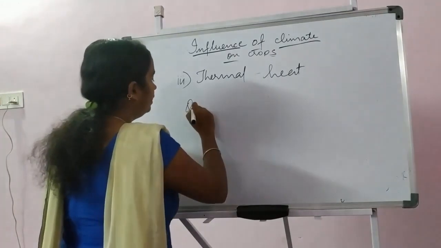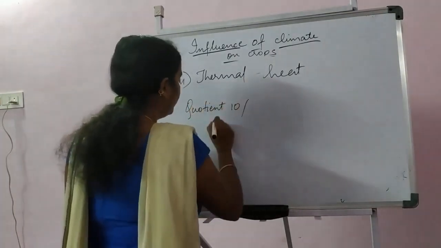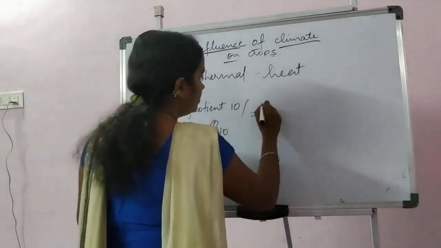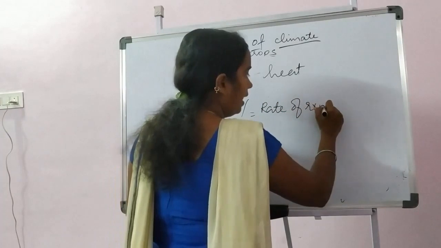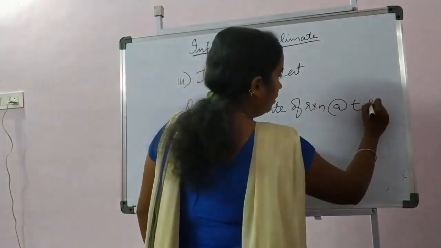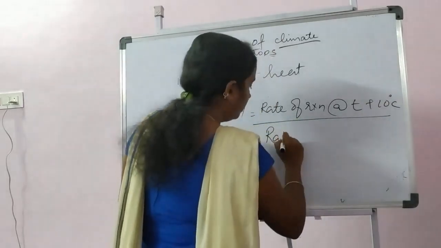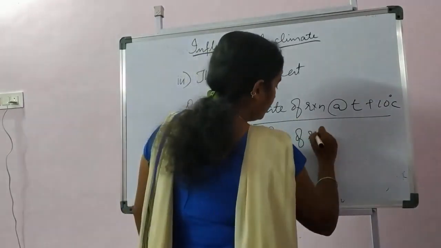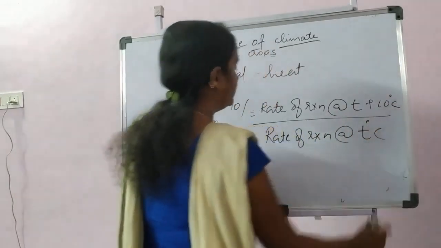One important term we have to learn here is quotient 10, or Q10. This means the rate of reaction at a temperature plus 10 degrees Celsius, relative to the rate of reaction at T degrees Celsius.